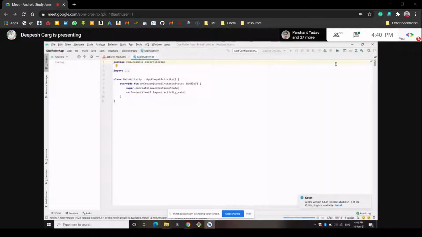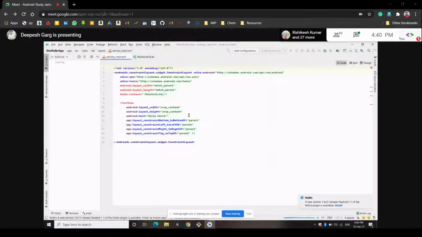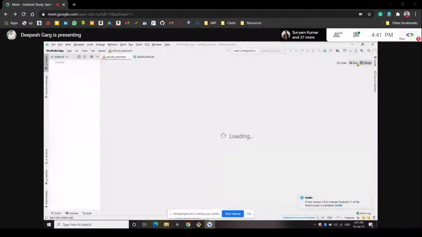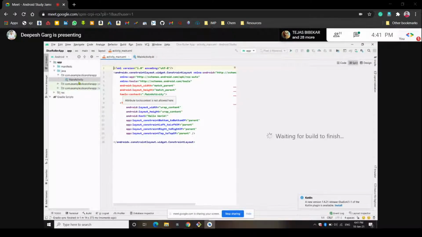And here you can see, in the main activity file, there are three sections called code, split, and design. So let's open the code section. The design section is loading here. Files are also loading. Here we want to create one Dice Roller app. So I will show you the design thing. Shift this to split. Both the things will show at the same time. So these things are getting loaded.